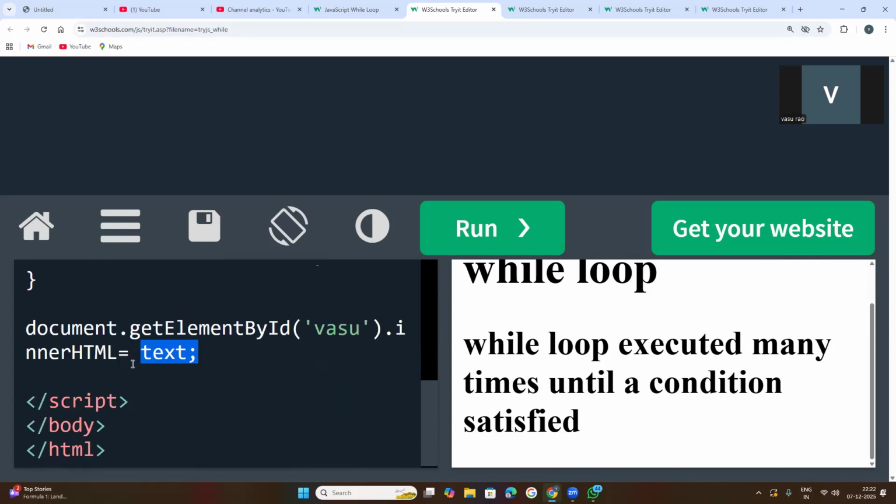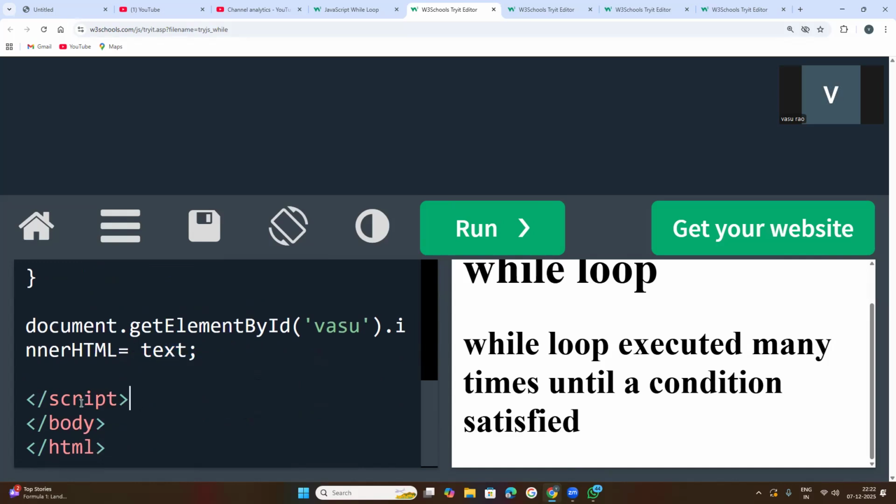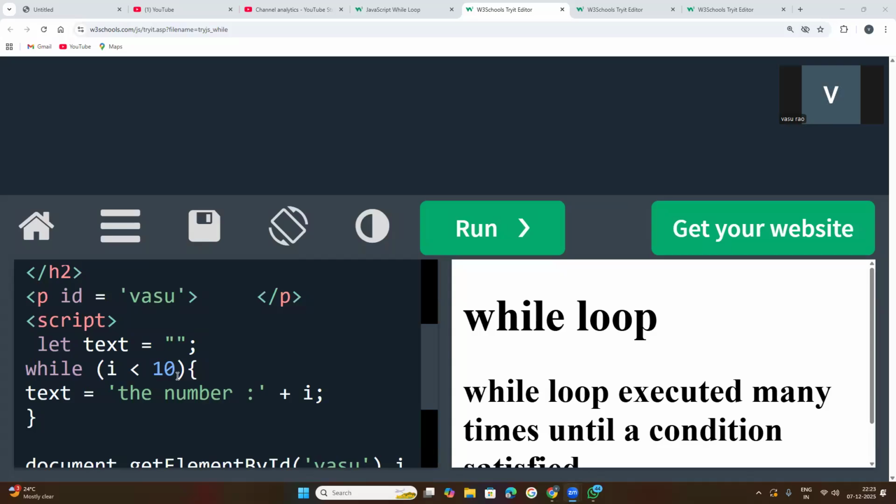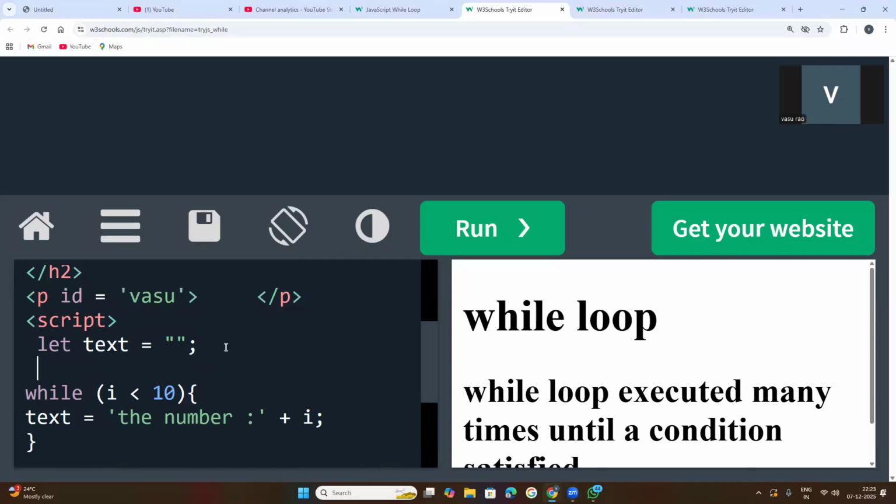So now let us see. Script is closed, element is closed, body closed, HTML document closed. Now we are not getting anything, so we need to check the syntax back. Okay, if there is any syntax error, let us see what mistake we have made here.